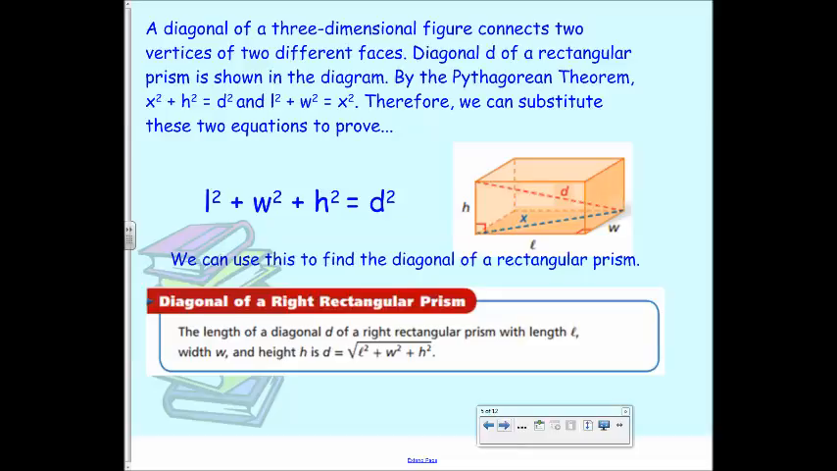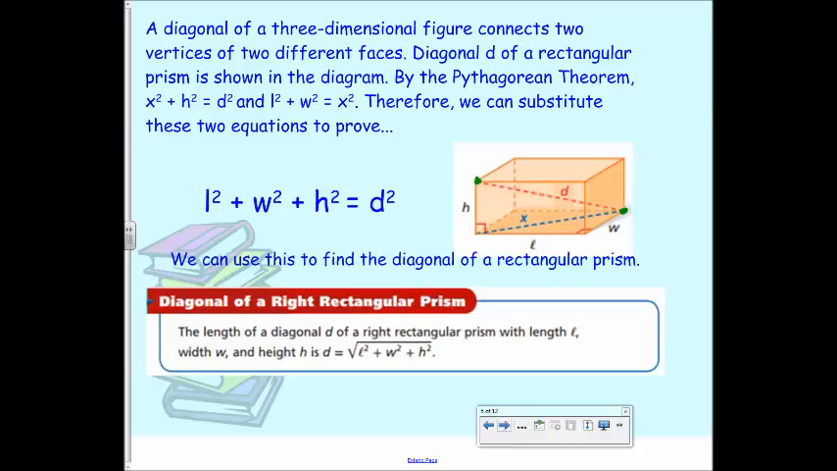3-dimensional figures all have diagonals as well. So in this rectangular prism, D is a diagonal because it goes from one non-consecutive vertex to another across the shape. Now, X is a diagonal of what? Does it go through the whole shape or does it just go across the base? So X is the diagonal of the base. And what's H? The height.